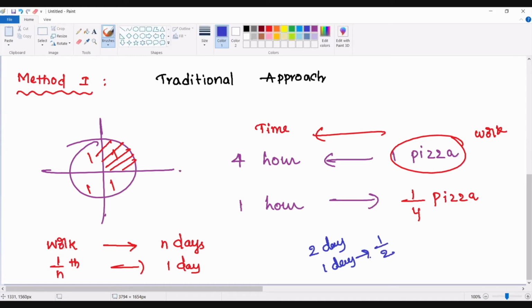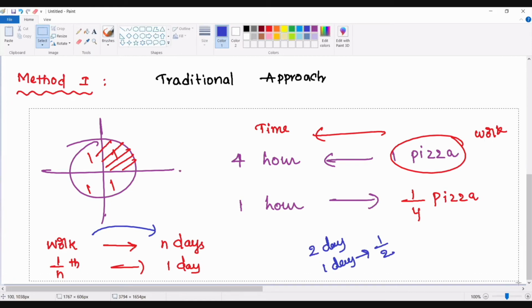So I'm just trying to make a statement. If you are able to finish a work in n days, in one day you are able to finish 1/nth part of the work.